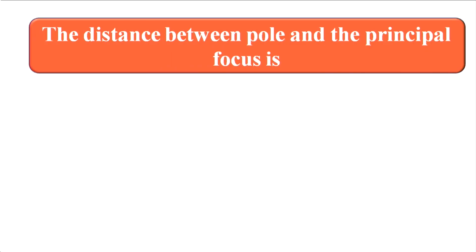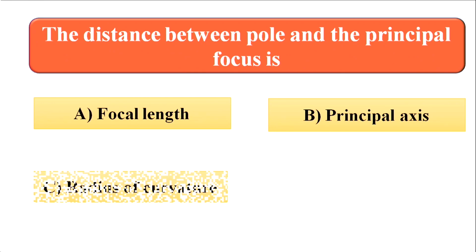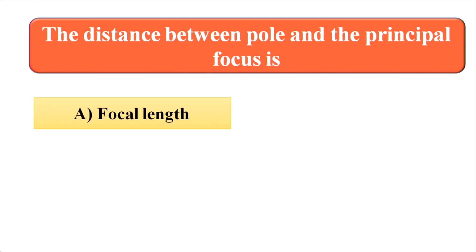Now come to the next question. The distance between pole and the principal focus is: A, focal length, B, principal axis, C, radius of curvature, D, center of curvature. So just remember the definitions given for these 4 options and find the correct answer. For this question, the correct answer is focal length. It is the distance between pole and the principal focus.